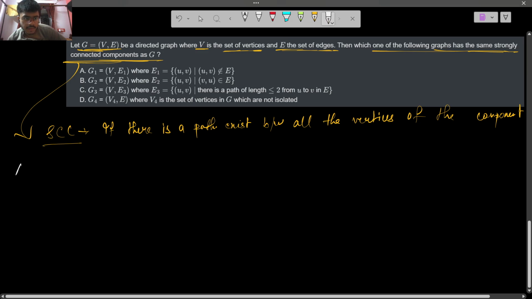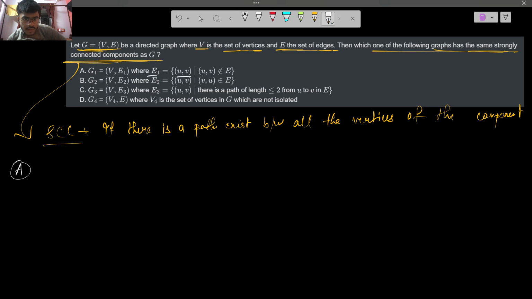First of all, let us see the options. Option A says G1 equals (V, E1), where E1 is the set of (U, V) such that (U, V) does not belong to E. So let's say this is G, with vertices 1 and 2. G1 would have the edges 1 to 2 and 2 to 1, because both of those edges do not exist in G.